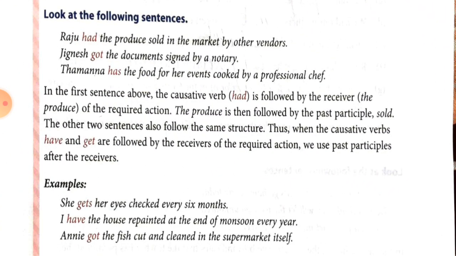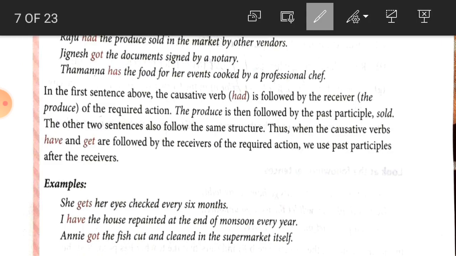Now student, look at the sentences. Raju had produce sold in the market by another vendor. Second one, Jignesh got the document signed by a notary. Now number third, Tamanna has the food for her events cooked by a professional chef.